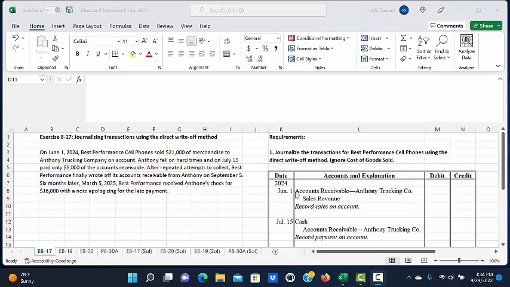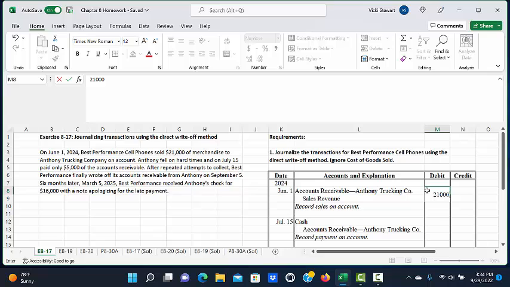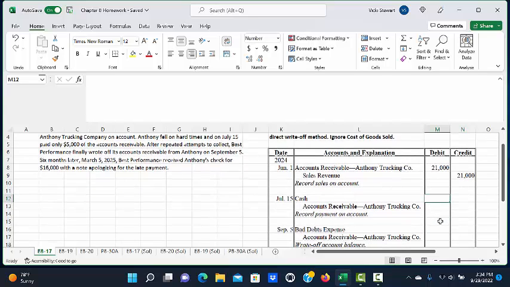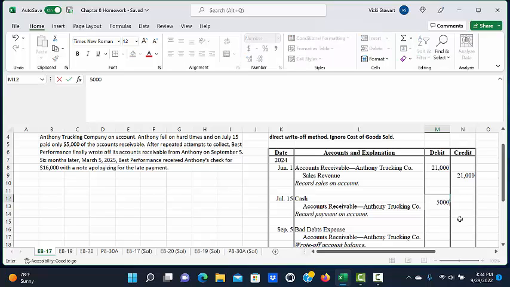So on June the 1st, when the cell phones were sold, Best Performance Cell Phones would have debited accounts receivable, Anthony Trucking Company, for $21,000 and credited sales revenue for the same amount. Then on July the 15th, when they received the $5,000 payment, they would have debited cash and credited accounts receivable, Anthony Trucking Company.